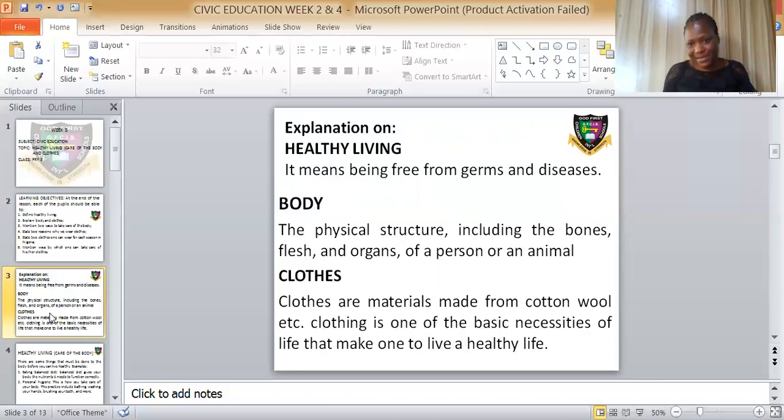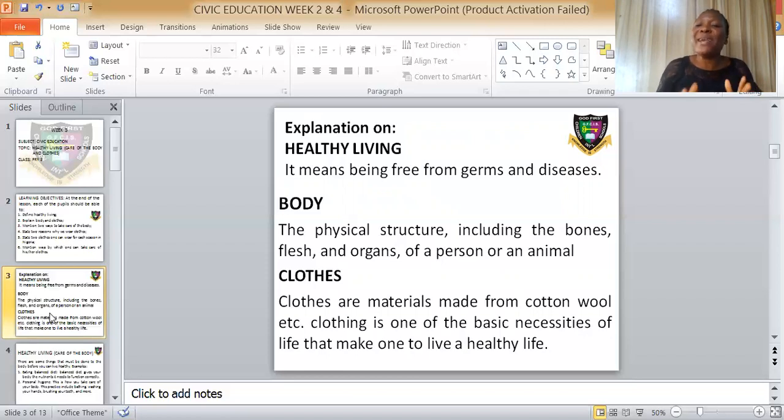Now, what are clothes? Clothes are materials made from cotton wool. Cotton is a raw material. We looked at that in our social studies under resources, that we have natural resources in the form of raw materials. They need to be converted to finished products. Cotton is extracted from plants and it is used to make clothes.